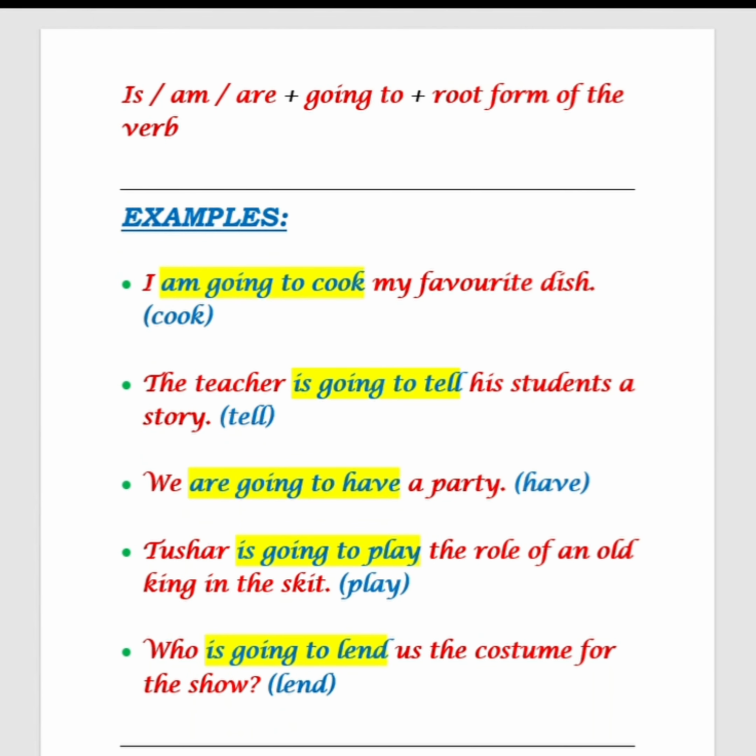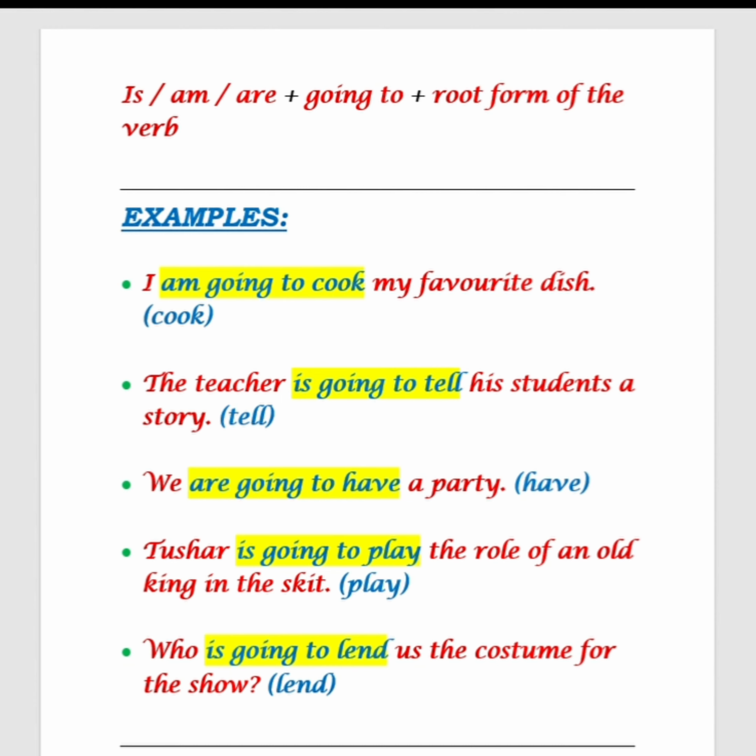Now, see here, sometimes we use the verb form be going to indicate actions that are about to take place in the immediate future. So we use be form verbs such as is, am, are plus going to plus root form of the verb for this kind of future reference. And the examples are I'm going to cook my favorite dish. Cook is the main verb here.